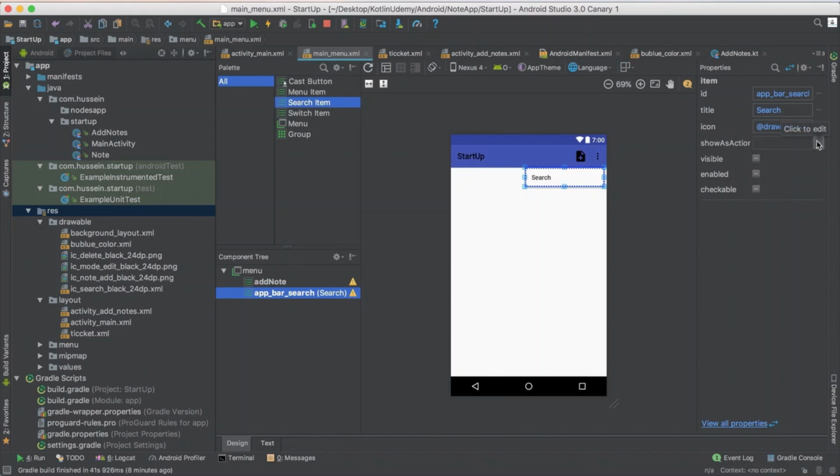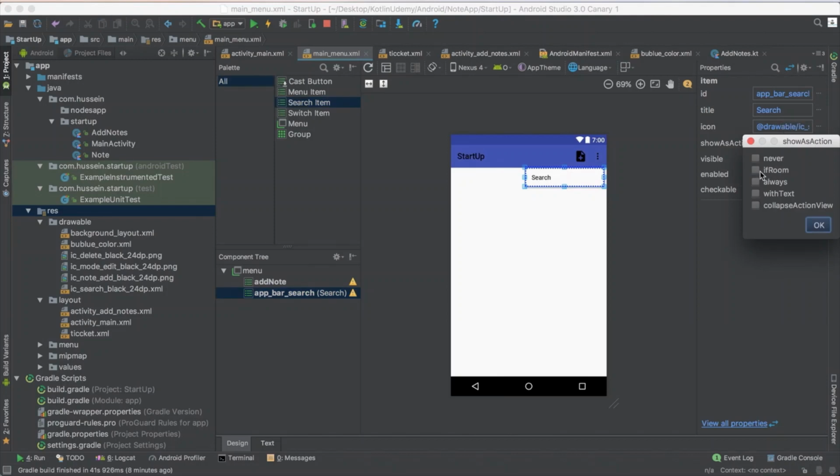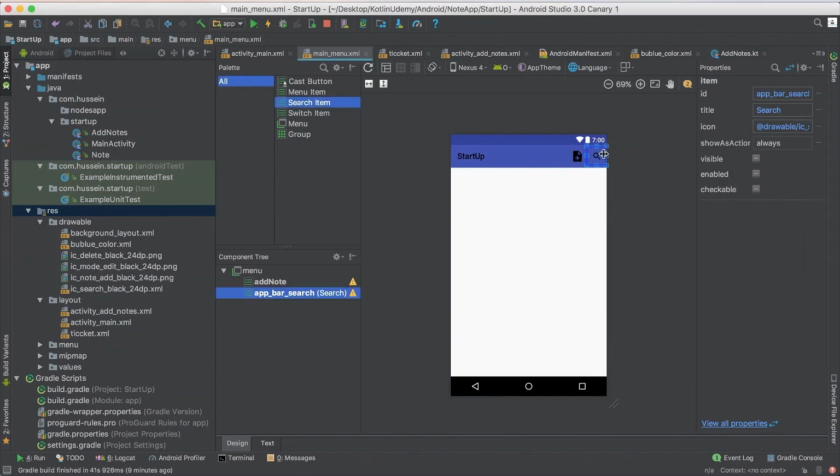But I want this one to show always, because I always want to see it enabled, here. You could say ifRoom, and it will only show if there is room, but I want this one to always appear. Whatever happens, it has higher priority than the other one. The other one will appear later in the menu if the device size is small. But this one I need to appear always. So see, it adds the button always here.